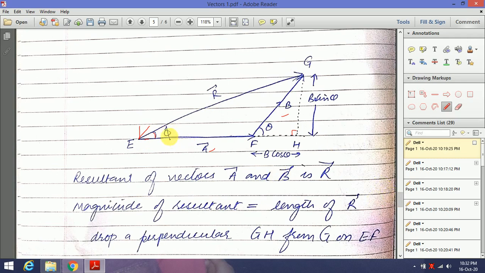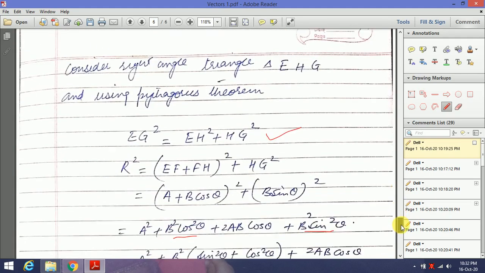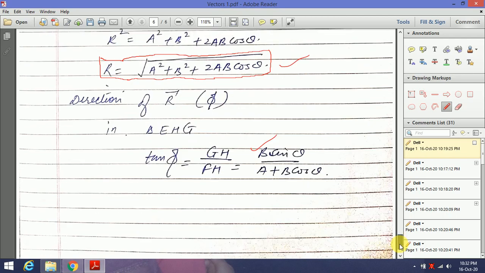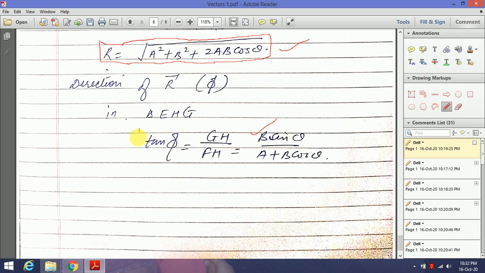So tangent phi we can find out. Tangent phi, we know, is perpendicular over base. So we will simply substitute the values of perpendicular and base. So tangent phi is GH over FH. Perpendicular is B sine theta, and FH is A plus B cos theta. So both of the things we have written here. So tan phi is B sine theta over A plus B cos theta. So this is the resultant magnitude, and this is the direction of your resultant using the triangle law of vector addition.